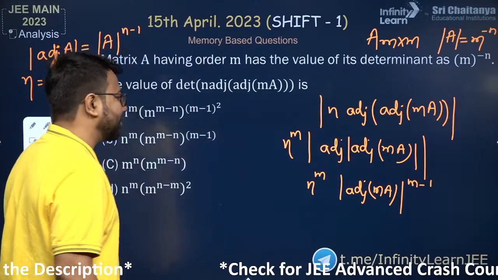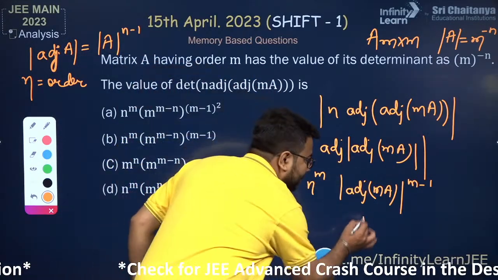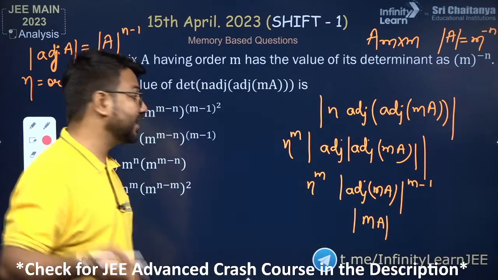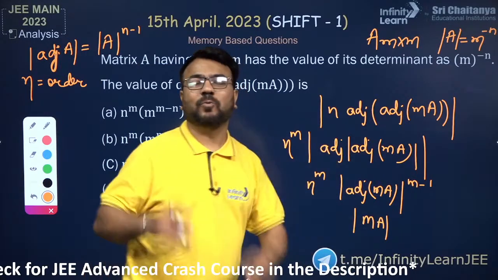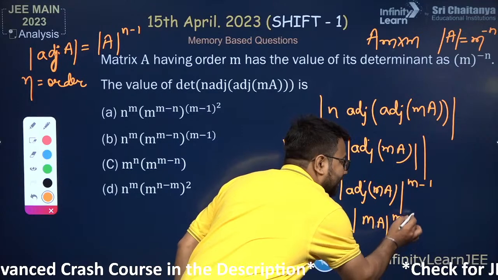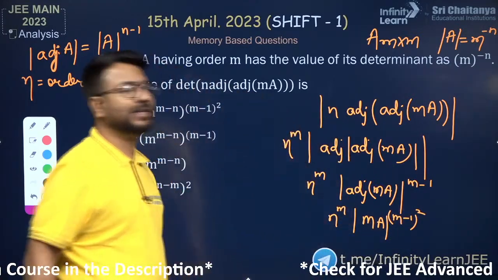Now what we need to do, we again have determinant of adjoint mA, so that will also be equals to determinant of mA raised to the power m minus 1. The power m minus 1 is already there, you would be writing m minus 1 again, so that will be converted to m minus 1 whole square. Guys, are you all able to understand how we have written this?